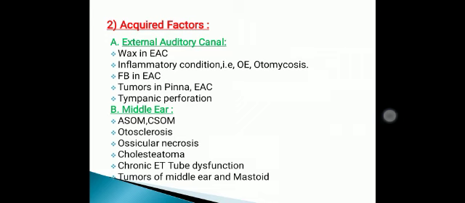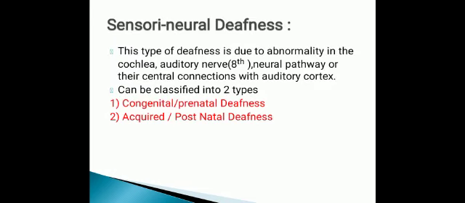Then sensorineural deafness. I have discussed earlier that this type of deafness is due to abnormality in the cochlea, auditory nerve, that is the 8th nerve, then neural pathway or their central connection with the auditory cortex. It can be classified into two types: number 1, congenital or prenatal deafness; number 2, acquired or postnatal deafness.